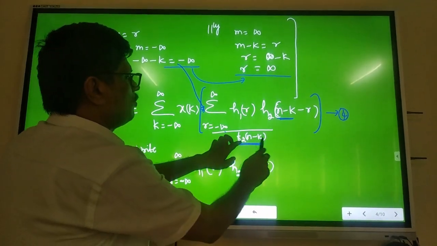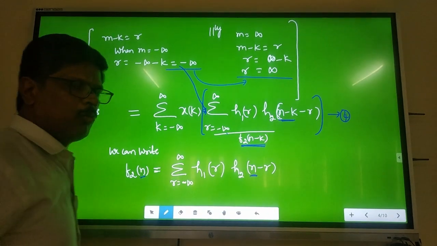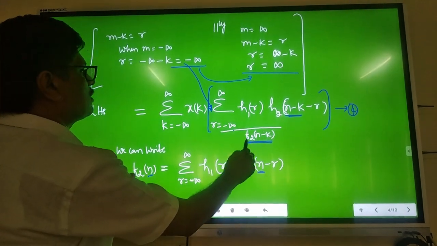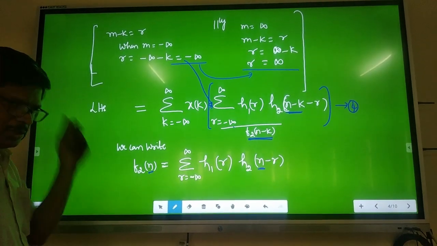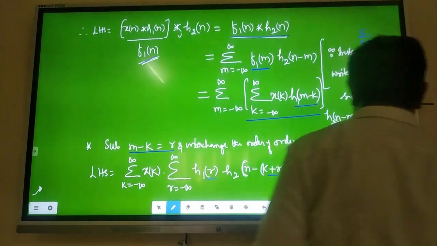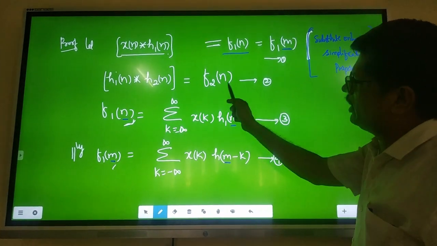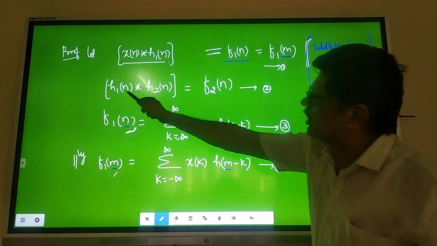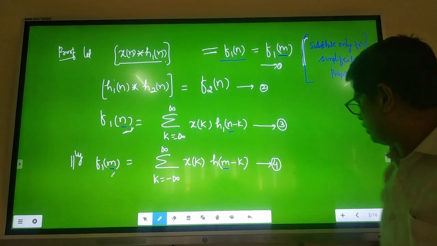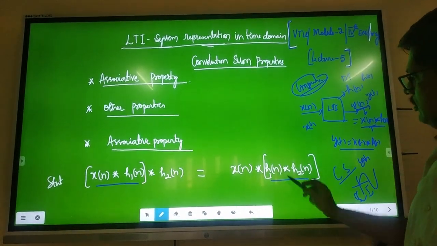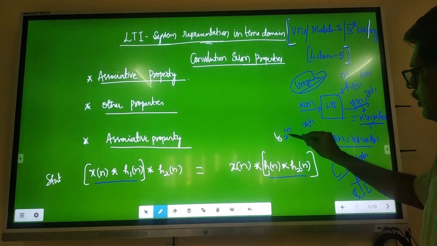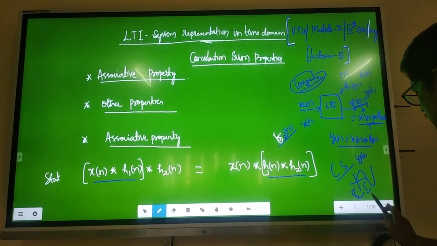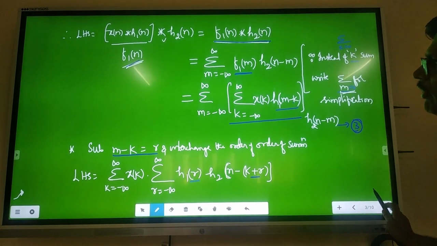Now, remember this. This whole thing is equal to f2 of n minus k, which I want. First, write f2 of n. In the starting itself I assumed f2 of n is nothing but the RHS, h1 of n convolved with h2 of n. That is what this convolution is; I have taken it as f2 of n. I will make use of that.